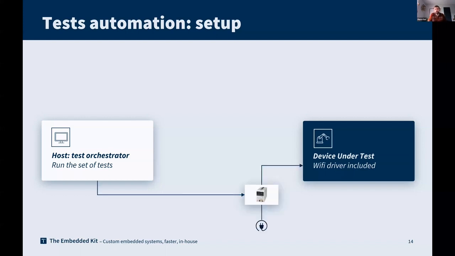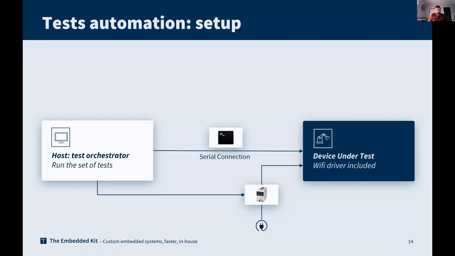So first, we will use a power device unit, something that will allow you to control power on and power off of your system. That will allow you to first reset the test environment between each test. It could also be interesting to perform some power off during a Wi-Fi connection, just to validate how the system behaves and if it reconnects correctly afterwards. So being able to control the power of your equipment is a key and basic topic when you start automated testing.